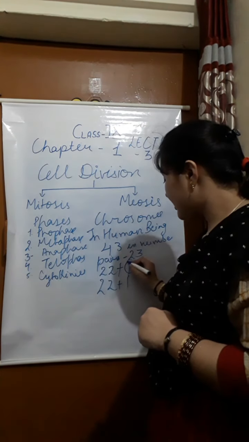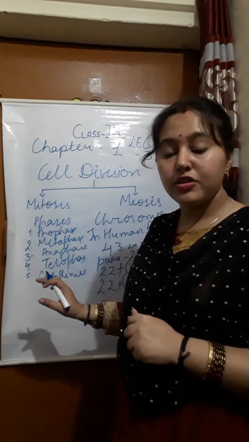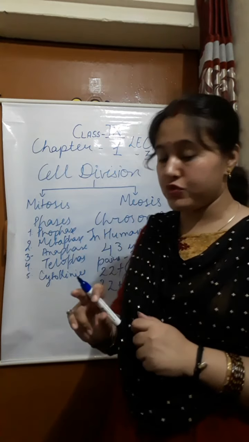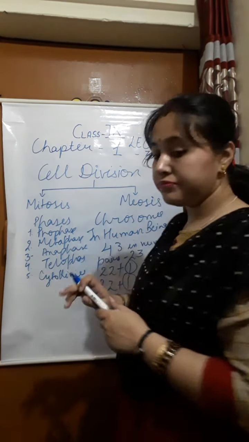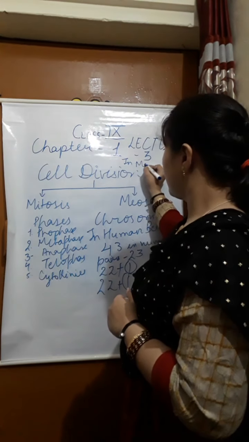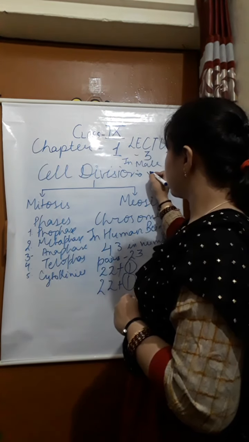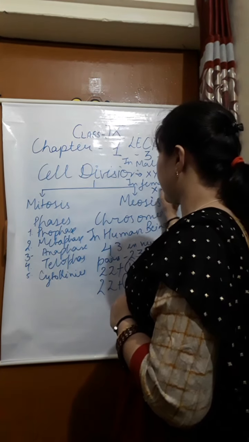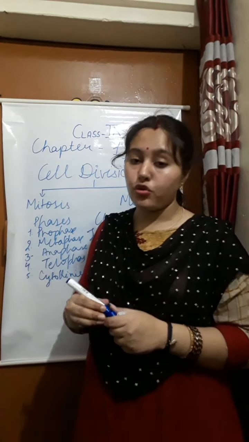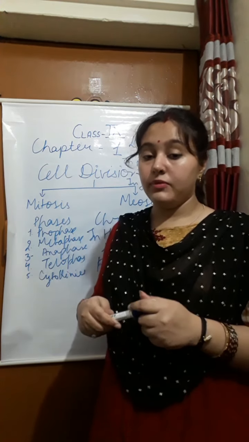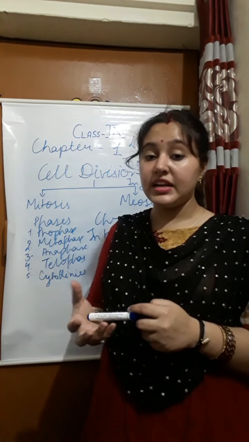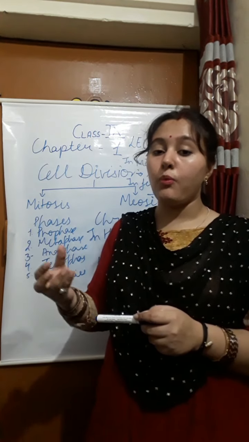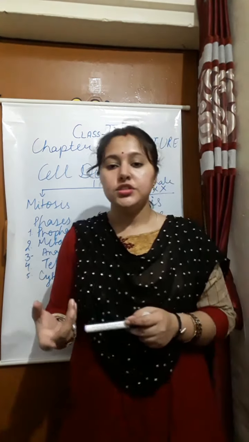The 22 are present in both male and female, but the last chromosome, that is 1, is called the sex chromosome. In male it is XY, in female it is XX. So these chromosomes have the hereditary material and help in transferring it from one generation to another generation.